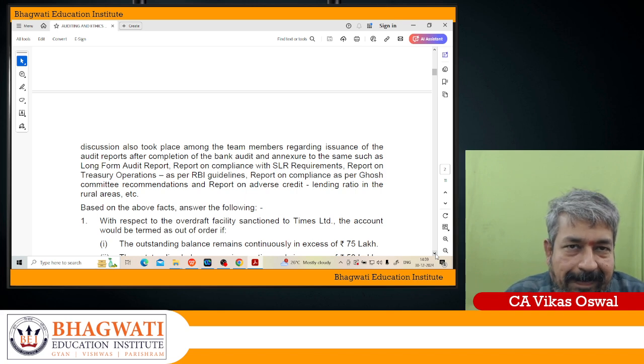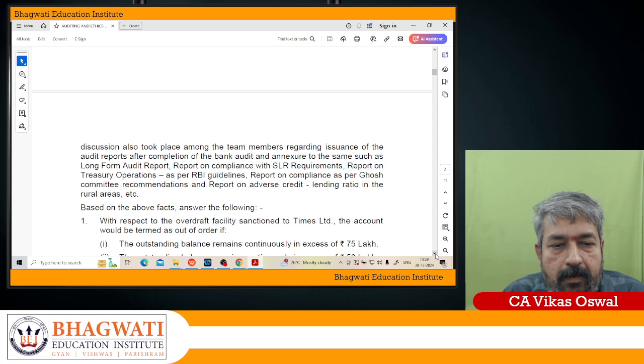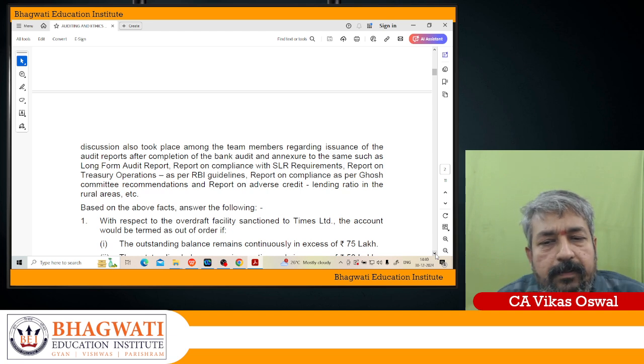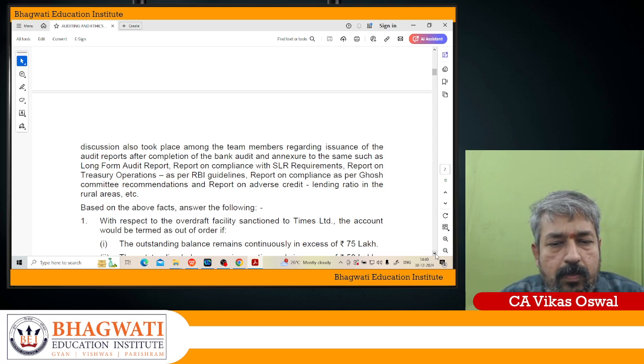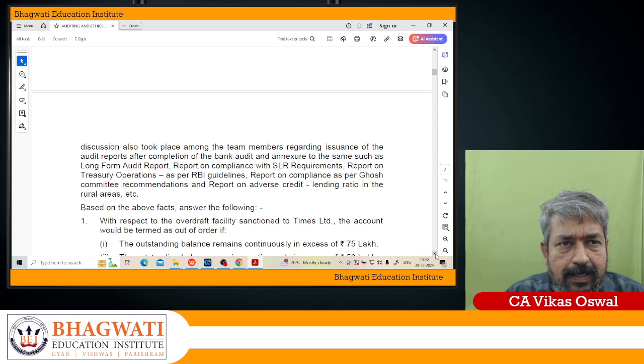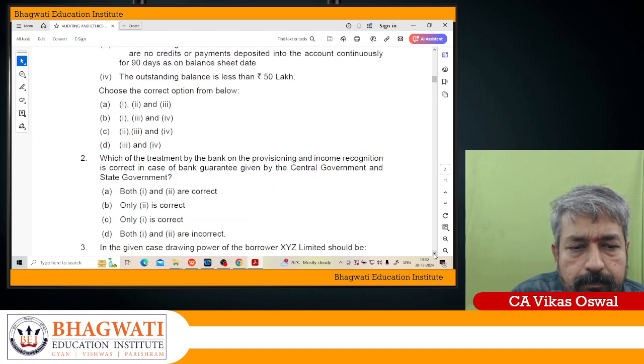That is the final product we have, and annexures of the same, such as the long form audit report, report on compliance with SLR requirement, report on treasury operations as per RBI guidelines, report on compliance as per the Ghosh Committee recommendations, report on adverse credit lending ratio in the rural areas, etc. Okay, so these are the reports which are being attached actually. Fine, let us see what is held for us.